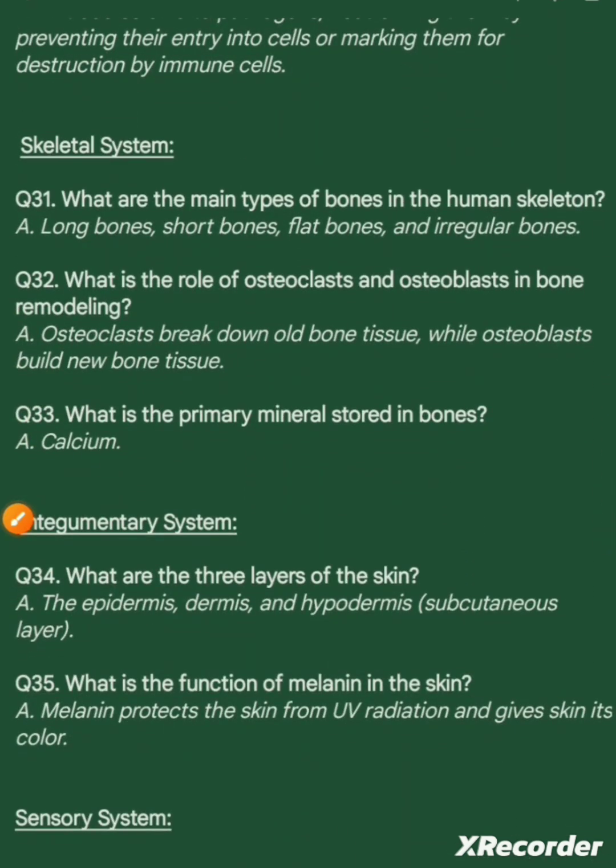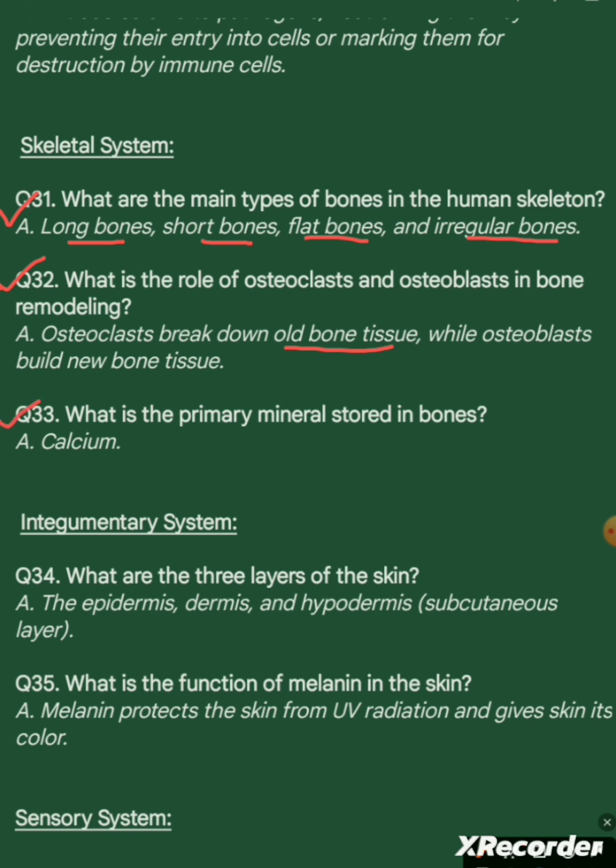Skeletal system. Question 31. What are the main types of bones in the human skeleton? Answer. Long bones, short bones, flat bones, and irregular bones. Question 32. What is the role of osteoclast and osteoblast in bone remodeling? Answer. Osteoclast break down old bone tissue, while osteoblast build new bone tissue.